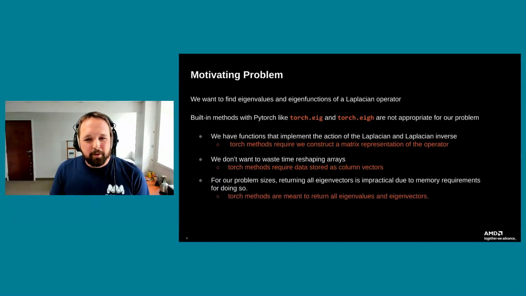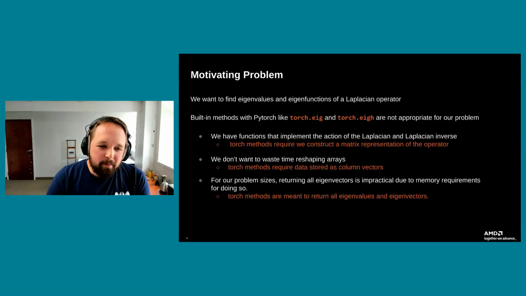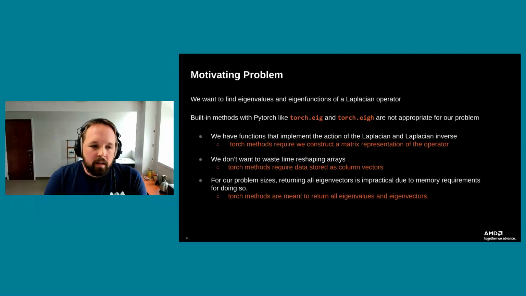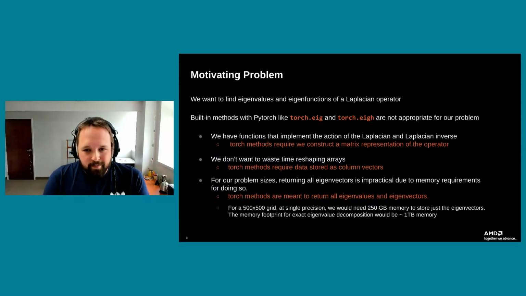Last, and this is probably the most important one, probably should have started with this reason, but for our problem sizes, returning all of the eigenvectors is actually quite impractical due to the memory requirements. And eig and eigh are meant to return all the eigenvalues and eigenvectors of a given matrix. Now, this problem I'm presenting here is actually a fairly small problem.